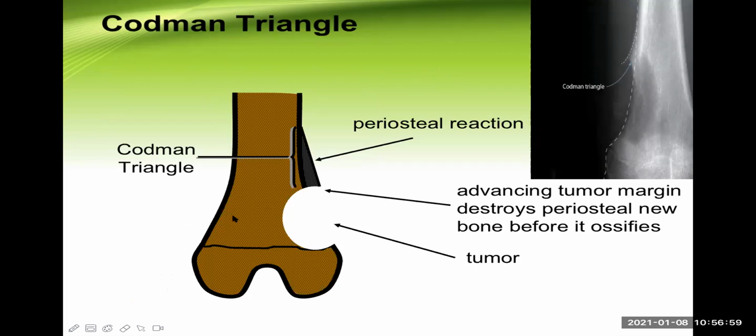So, in the schematic diagram, here is a tumor. This is an osteolytic area because I cannot see anything here. It looks like a big gap, isn't it? There is a destruction of the bone. But in the periosteum, see there is elevation of the periosteum, so it looks like a triangle now. Look at the apex and the base of the triangle. This is called Codman's triangle. This is highly suggestive of osteosarcoma, and it shows that this osteosarcoma is very aggressive.